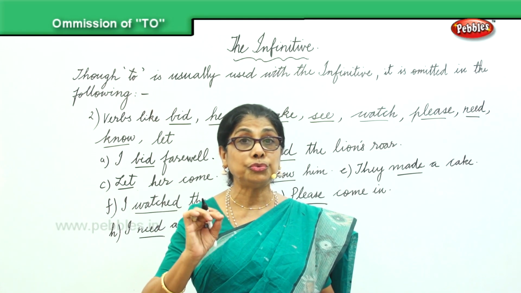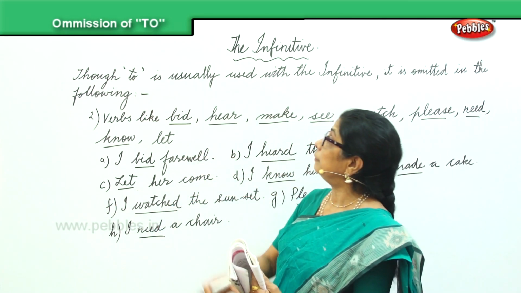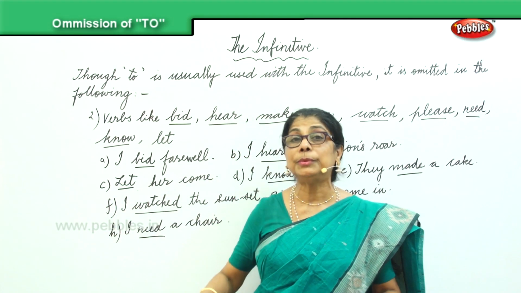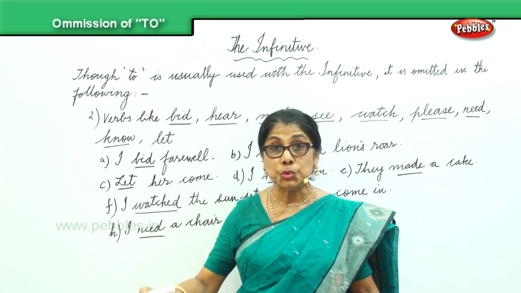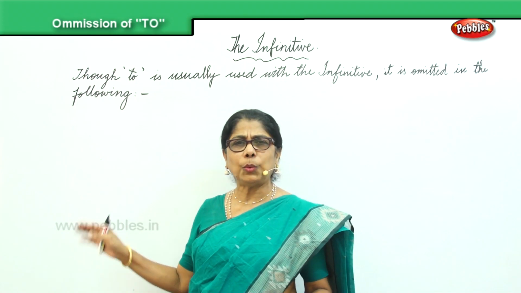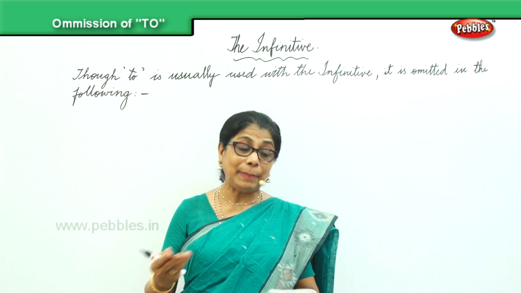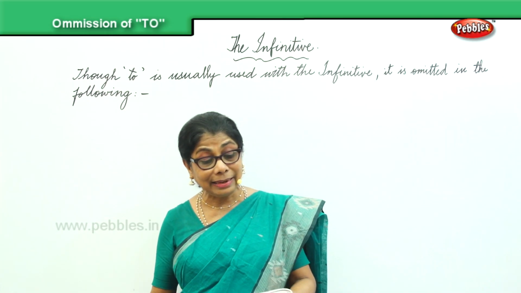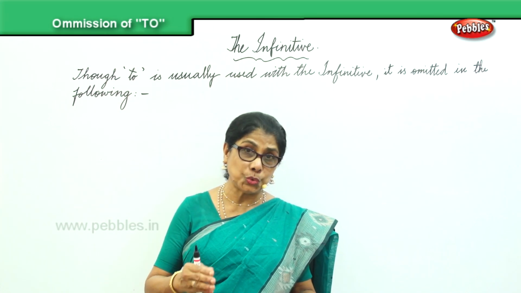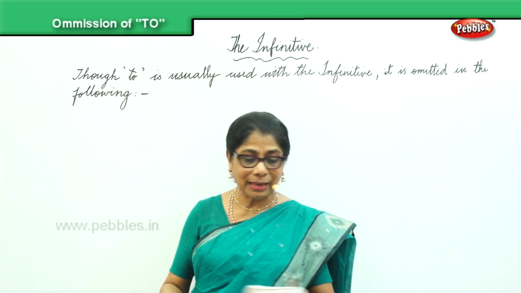We do not use to. Only in the formation of infinitive we use to, but while using these verbs, we normally omit to when forming sentences. In the third type, I have for you some more verbs like had better, rather than, would rather. Again, we omit to in forming these in a sentence. That's the third type.